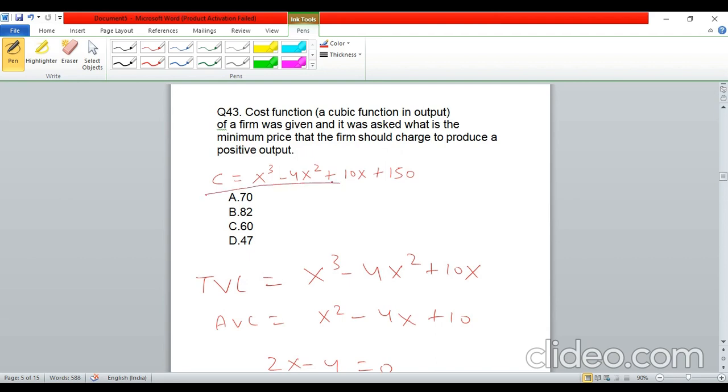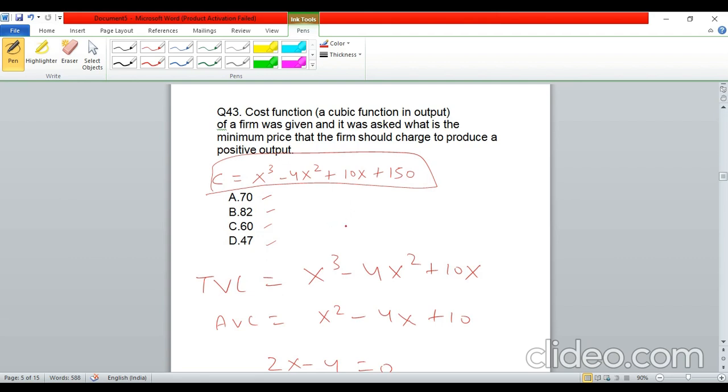So this is the function that I could remember, that the total cost function was given as x cube minus 4x square plus 10x plus 150, and these were the options, I think. So what I could think in this question is, what will be the minimum price charged by the firm? So the minimum price charged is the minimum of AVC, right? Because otherwise it will not be beneficial for the firm to operate in the short run.